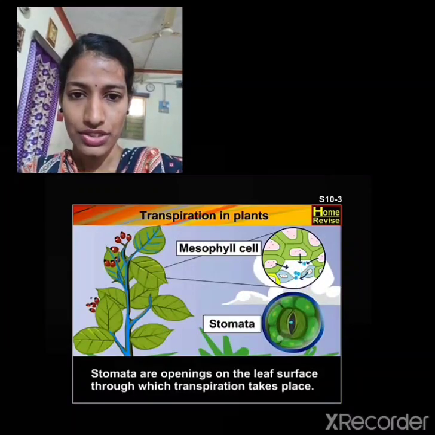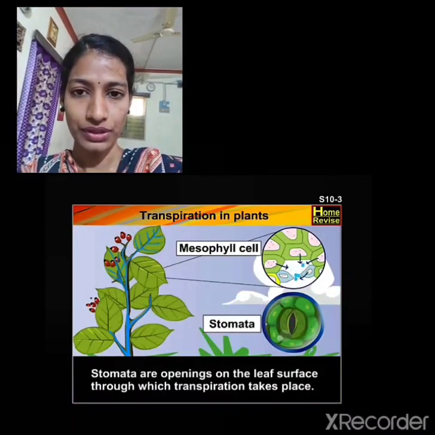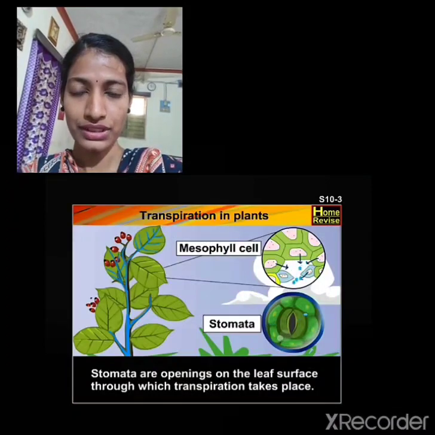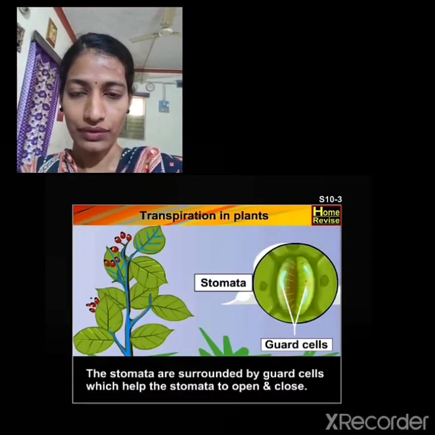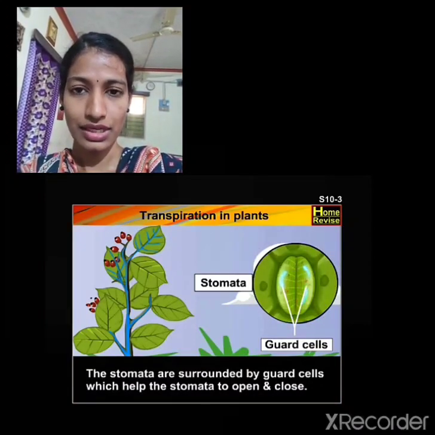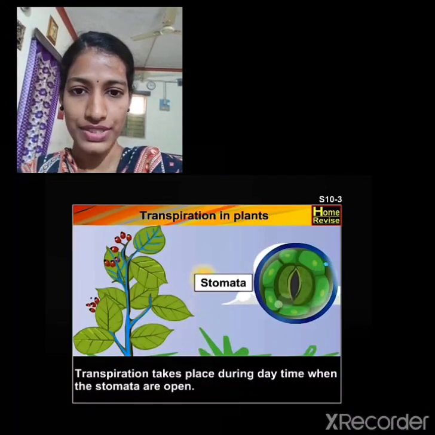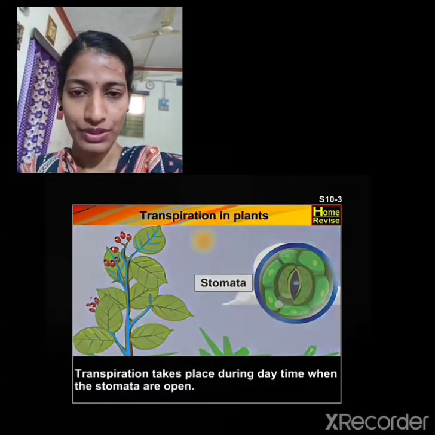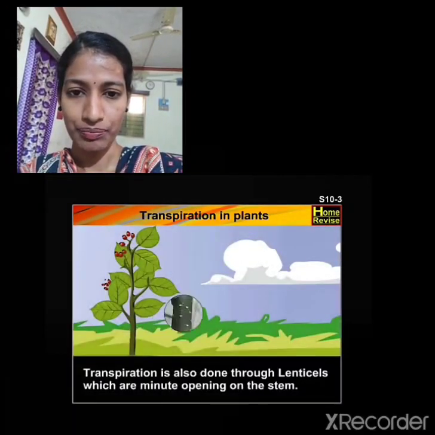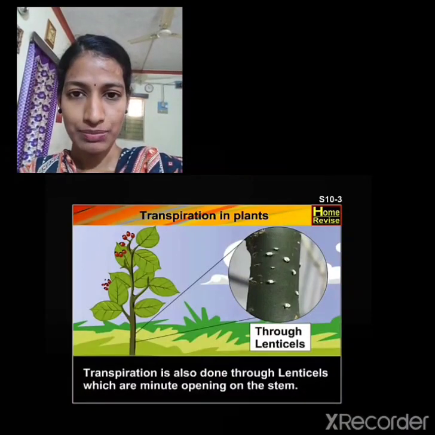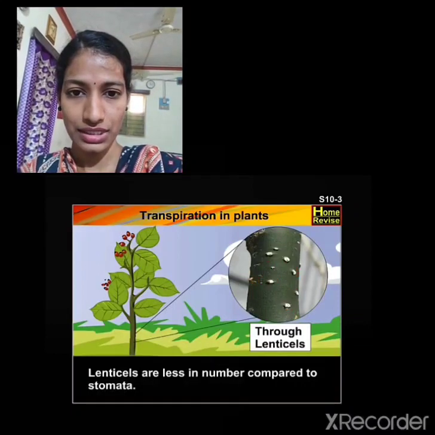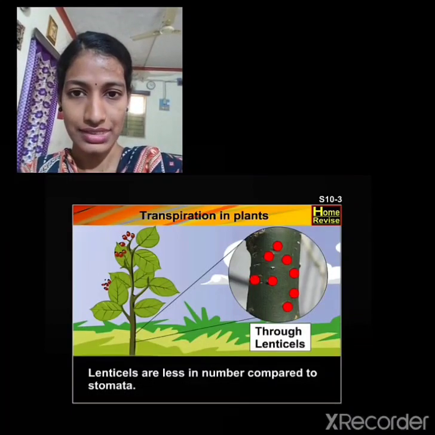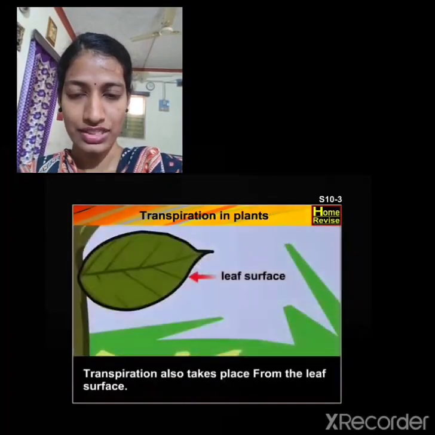So here you can see the stomata. So the stomata are open during the daytime and they usually close during the night time. So stomata are the small openings and they are surrounded by the guard cells. The guard cells help in the opening and as well as the closing of the stomata. So usually the transpiration process takes place during the daytime. And apart from the stomatal transpiration, we also have the lenticular transpiration, which usually takes place through the stem. The stem contains the lenticels and it is called lenticular transpiration.